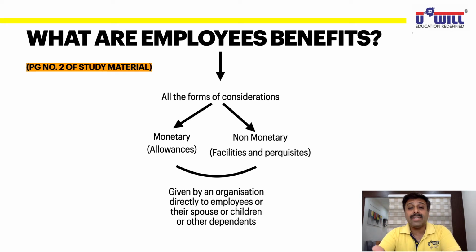Club facility in the society of the company may be enjoyed by the spouse also or by children also. Education facility may be enjoyed by children or any other dependents. So it may not necessarily be directly given to the employee. It may be indirectly given to anyone related to the employee also, like spouse or children or other dependents.